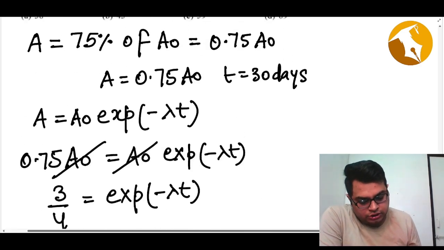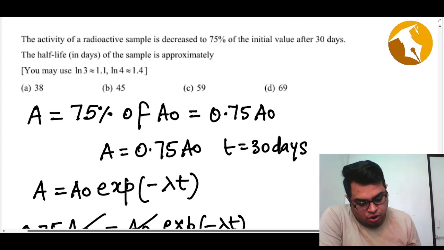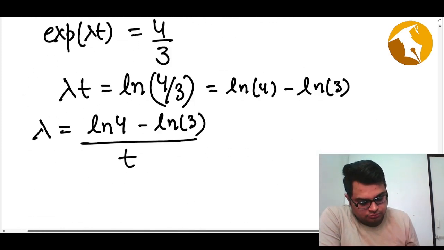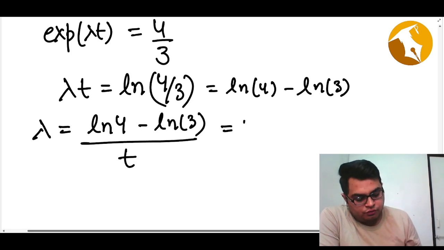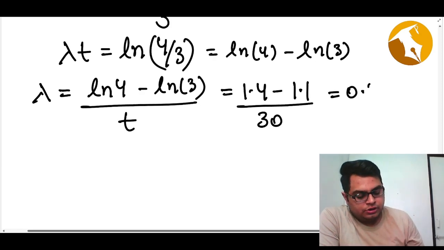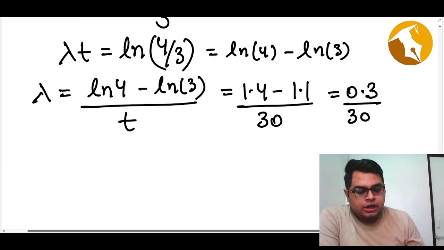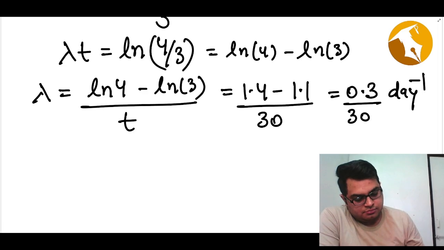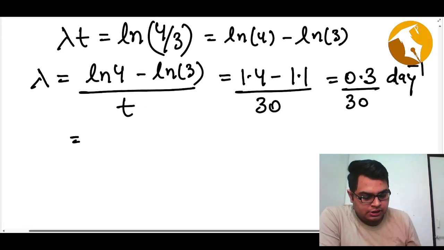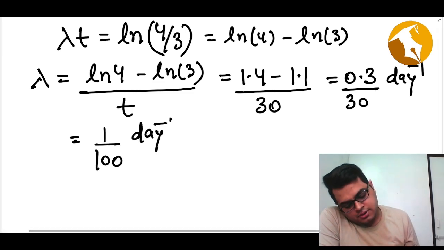And log 4 and log 3 are given to us. Log 4 is 1.4 and log 3 is 1.1, and the time period is 30 days. So this comes out to be 0.3 divided by 30 per day, per day because the time period is given in days. So this becomes 1 by 100 per day, right?